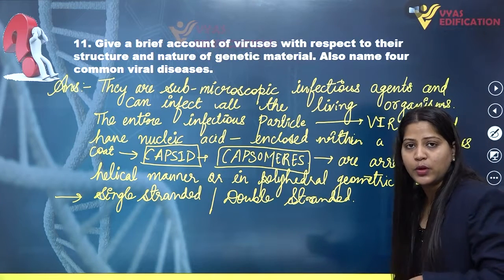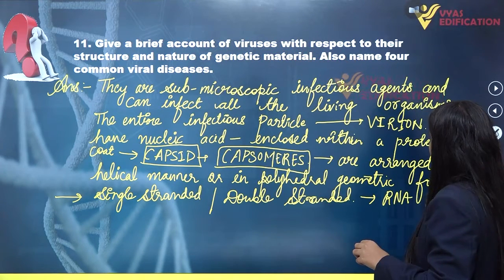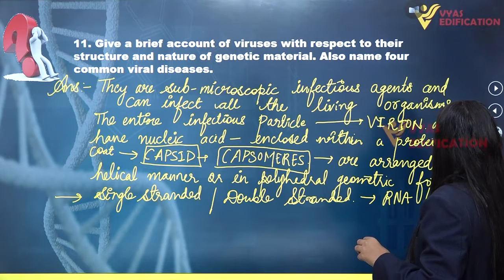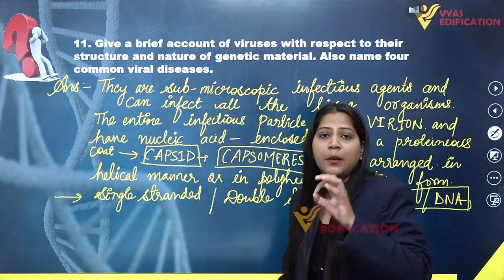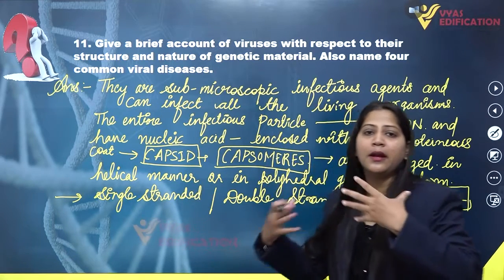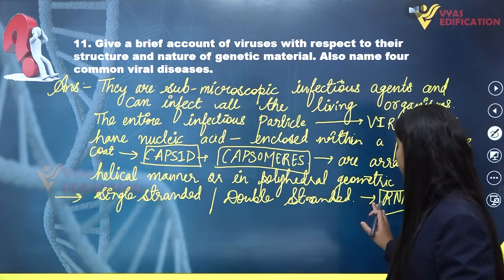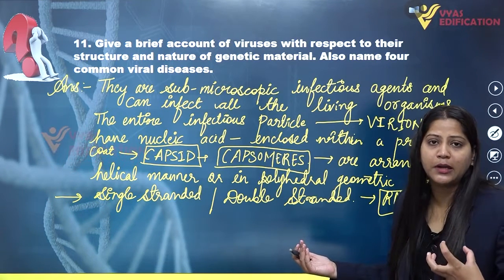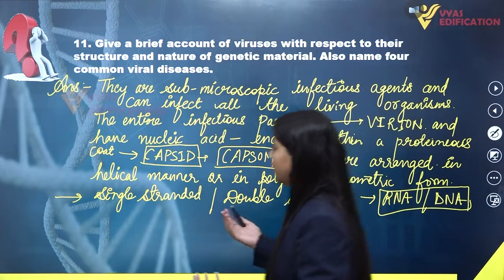And as nucleic acid, they can either have RNA or DNA. So DNA and RNA are the two nucleic acids which can be genetic material in the viruses too, similarly to us. So they can have RNA or DNA as their genetic material, which can be single stranded or double stranded depending upon the type of virus.